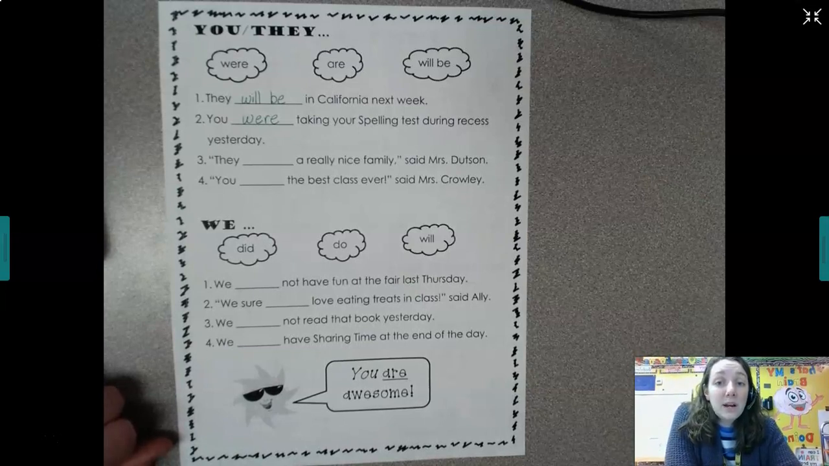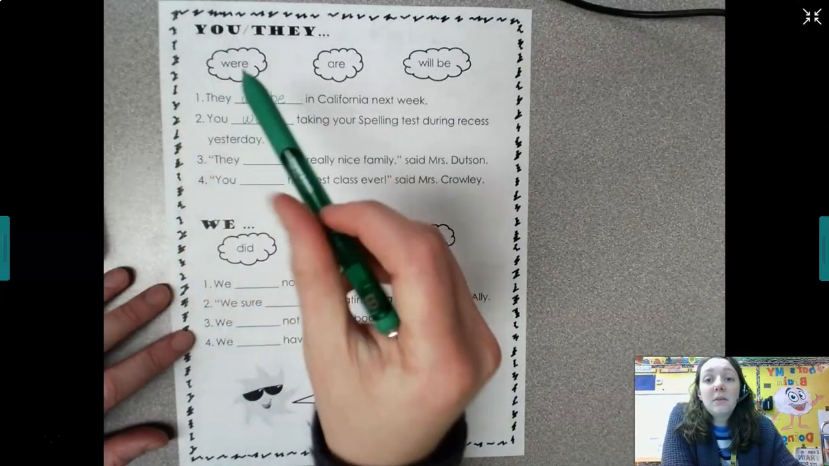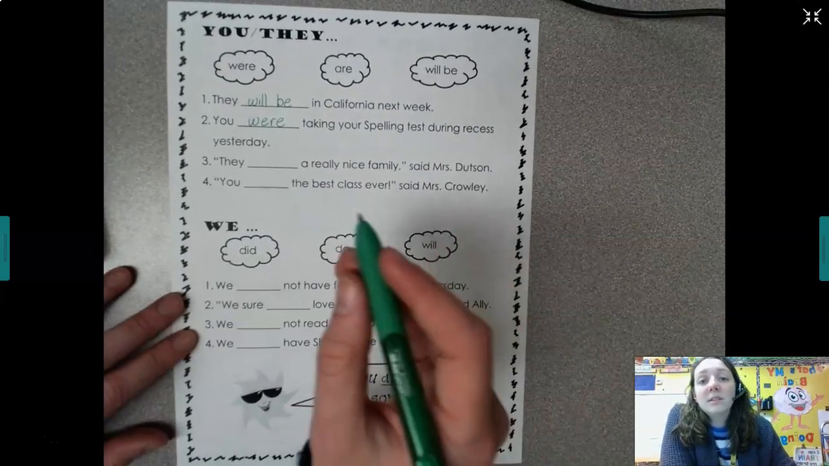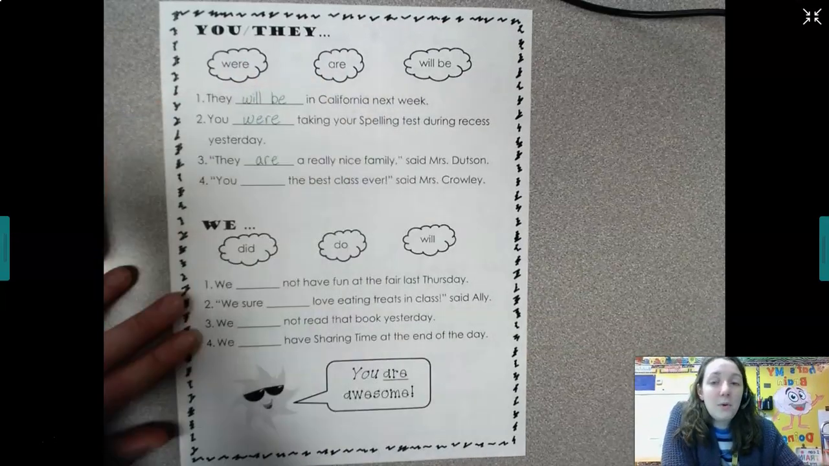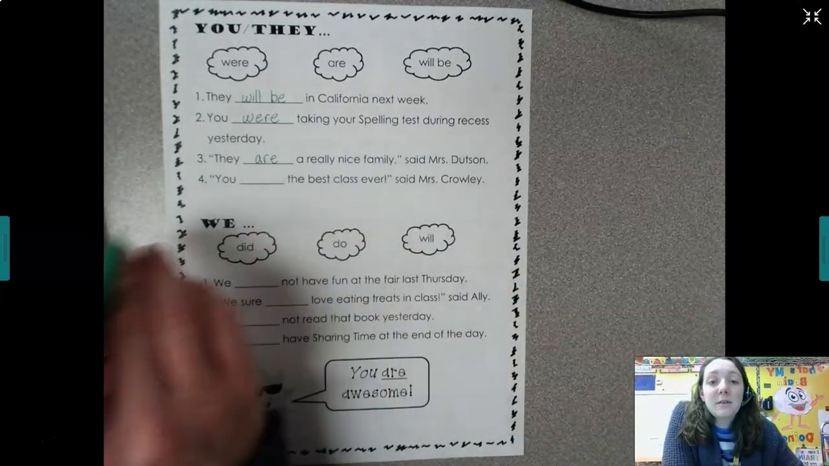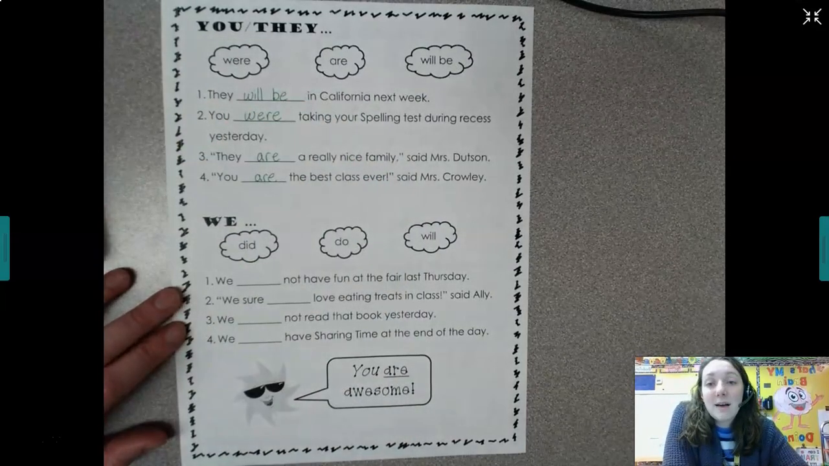They blank a really nice family, said Mrs. Dudson. They were a really nice family, they are a really nice family, or they will be a really nice family. Well, in this case, she's saying it in the present, so they are a really nice family. And then you blank the best class ever, said Mrs. Crawley. You are, same thing, the best class ever.